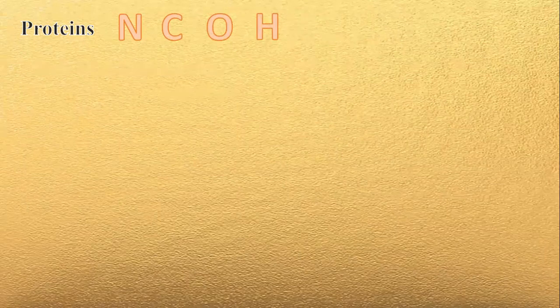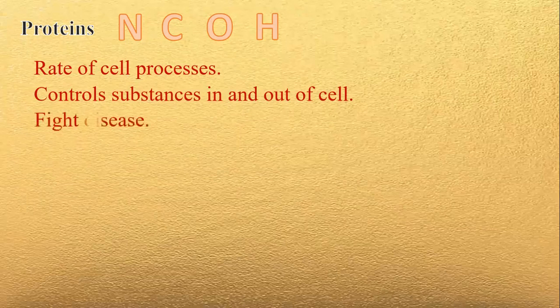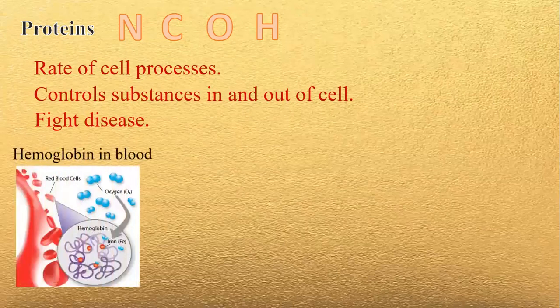The protein has the following functions. First is the rate of cell processes. Second is to control substances in and out of the cell. And lastly, to fight disease. Examples of protein are hemoglobin in blood.